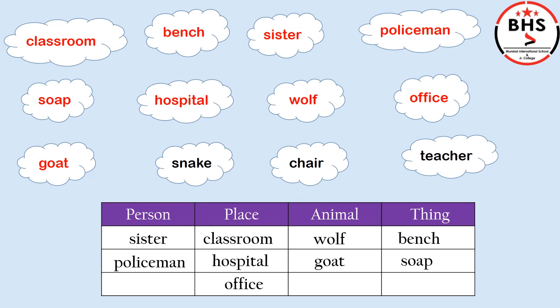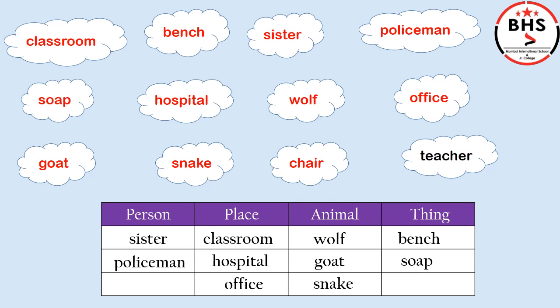Our next word is snake. What is a snake? Yes, it is also an animal. So we will put snake in the column of animal. Our next word is chair. What is a chair?